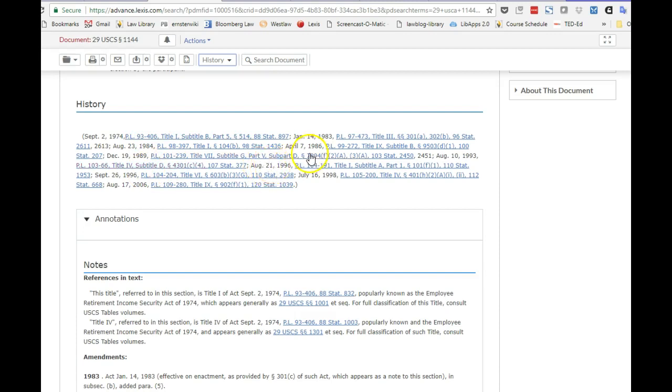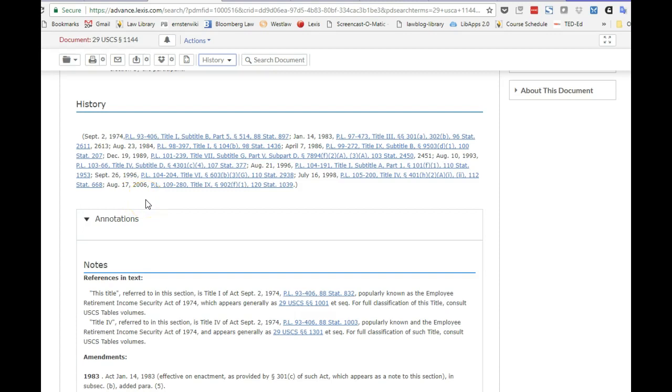But the history also confirms for us, as we suspected, that there were a whole lot of amendments since 1974 that changed our hero as it was originally enacted, that our section 1144 got changed in the 80s and again in the 1990s and most recently in 2006.